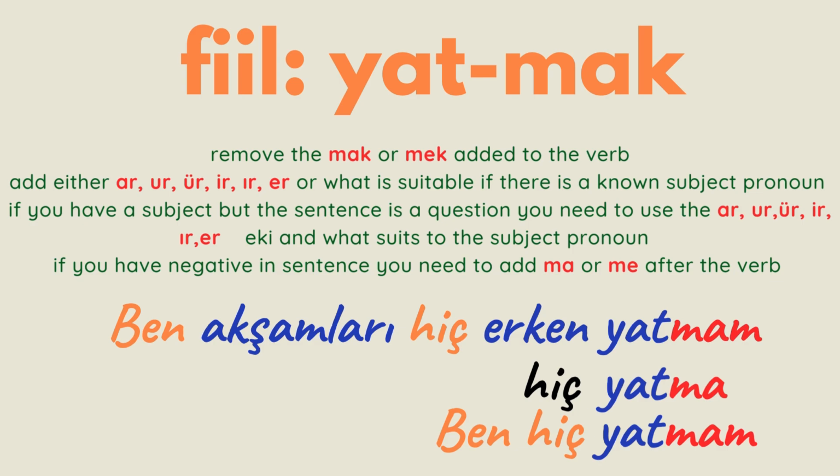Fiilimiz yatmak. Ben akşamları hiç erken yatmam. Hiç indicates never, the negative. If it's a negative, I have to add ma or me to the verb. Yat, ma, yatma. But I have the subject ben, I. So I have to add it. Ben hiç yatmam. Becomes ben akşamları hiç erken yatmam. I never sleep early at night.